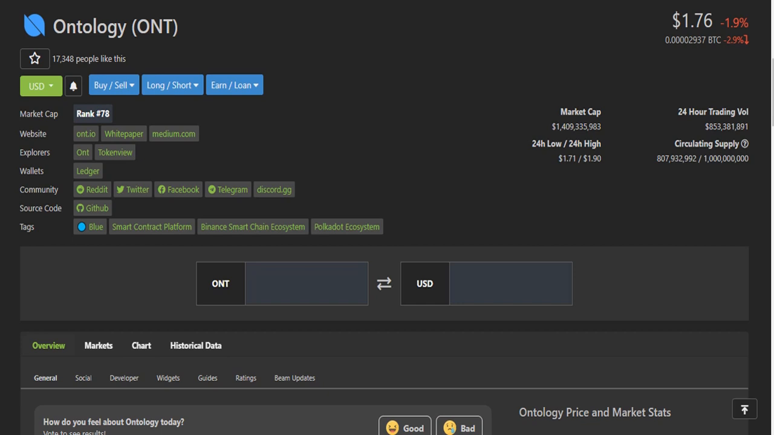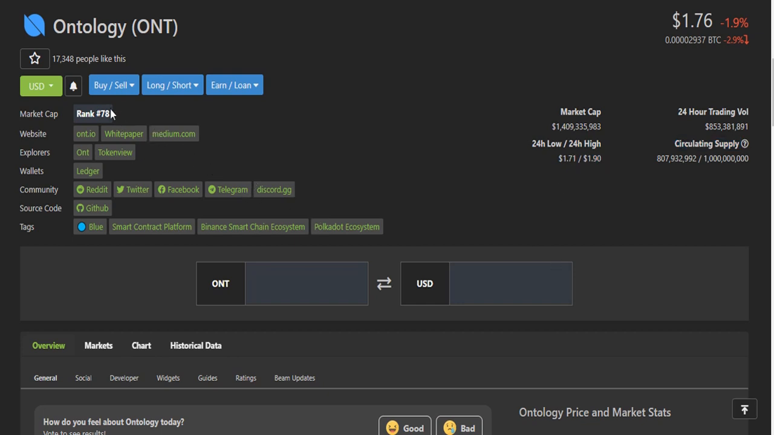This is the CoinGecko page of Ontology and it is currently trading at $1.76 and price decreased 1.9% in 24 hours. Current market cap of this token is 1.4 billion. 24-hour trading volume of this token is 853 million. Circulating supply of this token is 807 million. Maximum supply of this token is 1 billion. And 24-hour low price of this token is 1.71 and 24-hour high price of this token is $1.90.